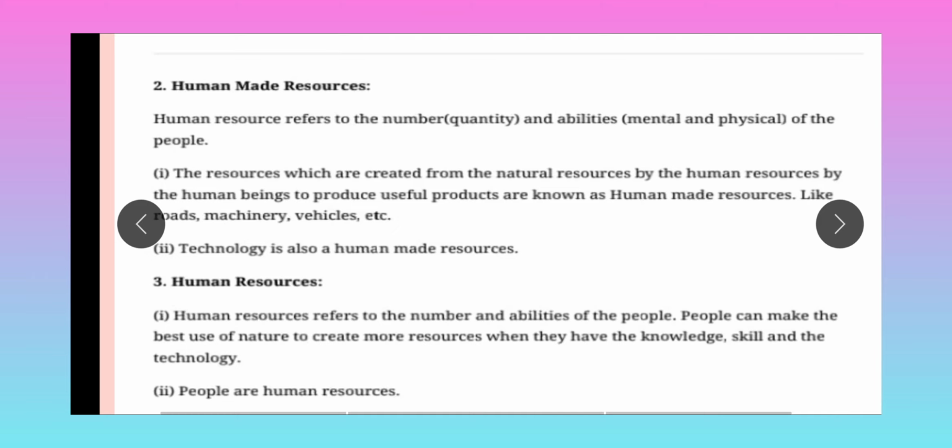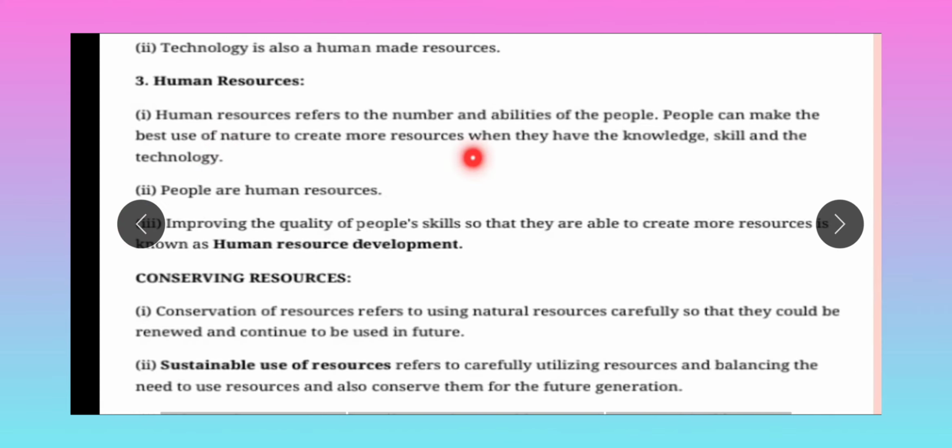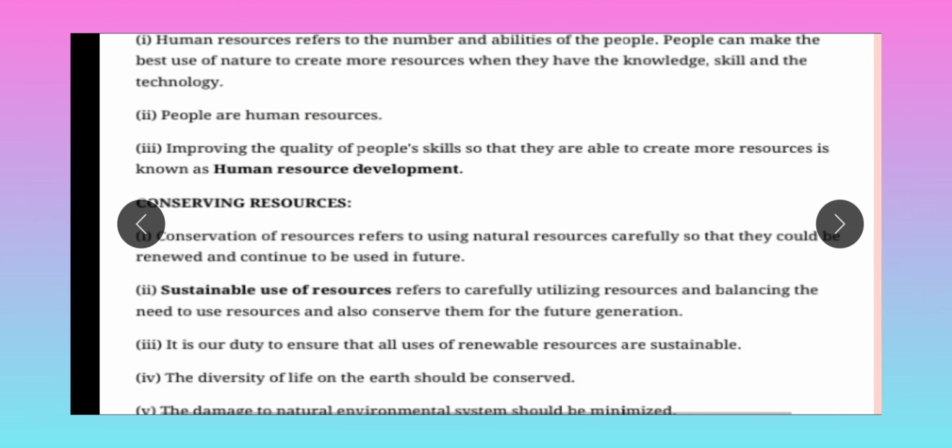Okay, so first one, the resources which are created from natural resources by human beings to produce useful products are known as human-made resources, like roads, machinery, vehicles, etc. Second one, technology is also a human-made resource. Okay, third one, human resources. Human resources refer to the number and ability of the people. People can make the best use of nature to create more resources when they have the knowledge, skill and technology. Second one, people are human resources.